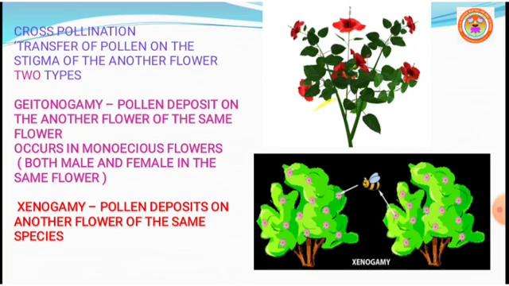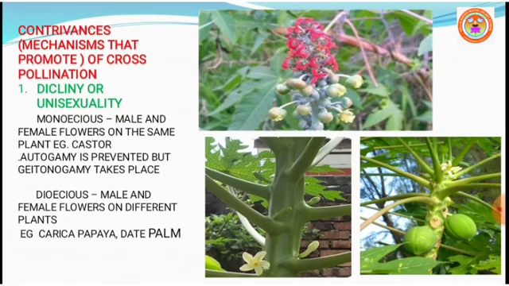Let us see. These mechanisms of cross-pollination help to ensure pollination between two different flowers which belong to the same species.